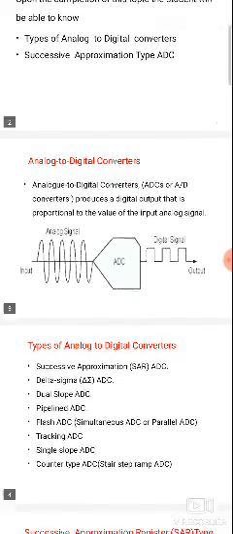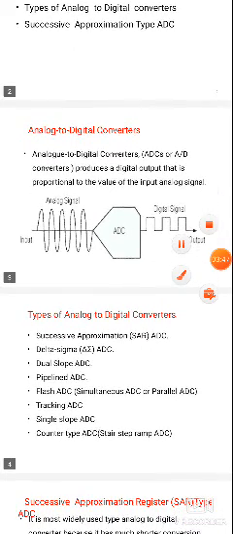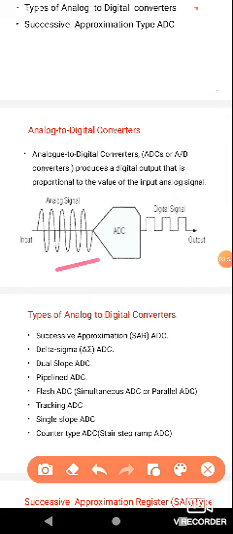An analog to digital converter, or A to D converter, or ADC, produces a digital output that is proportional to the analog signal. Here, the analog signal is the input. The input analog signal is continuously changing, that is, its amplitude is continuously changing with respect to time. By using an ADC, the analog input is converted into a digital signal, equivalent to the analog input.